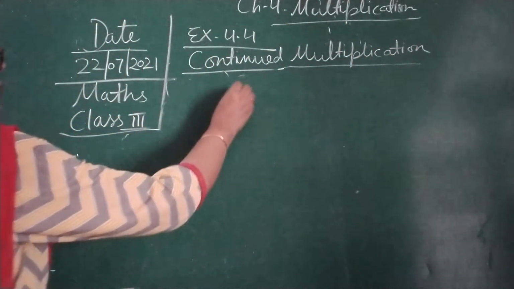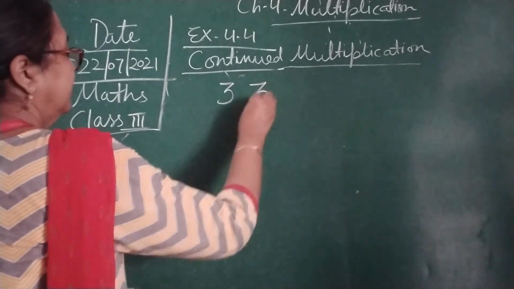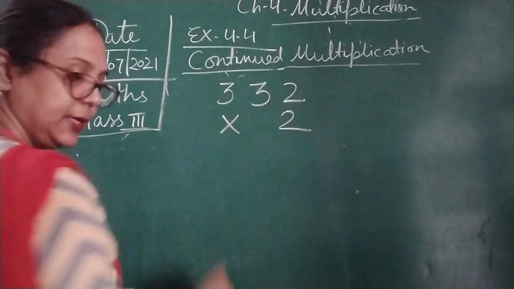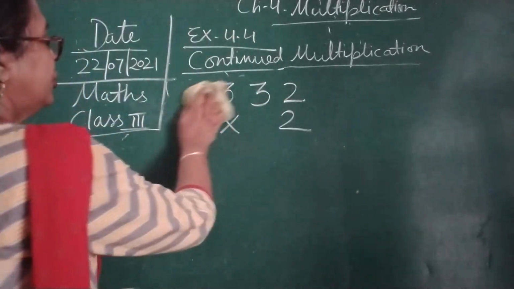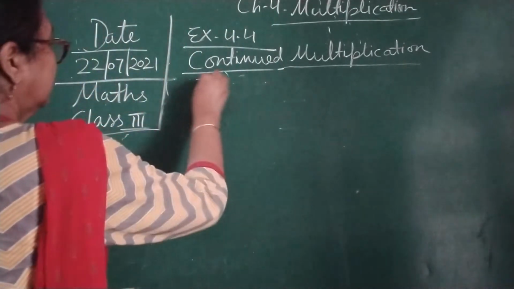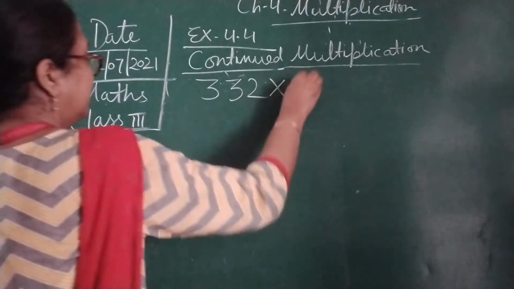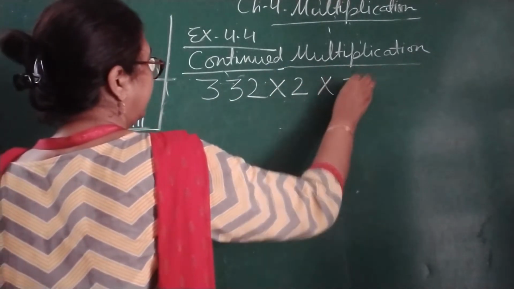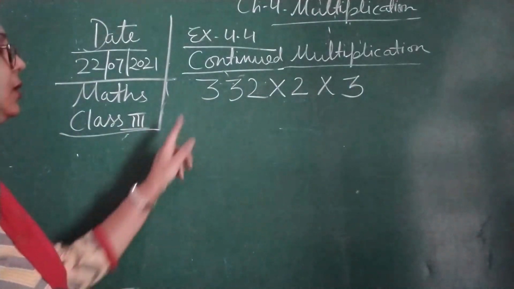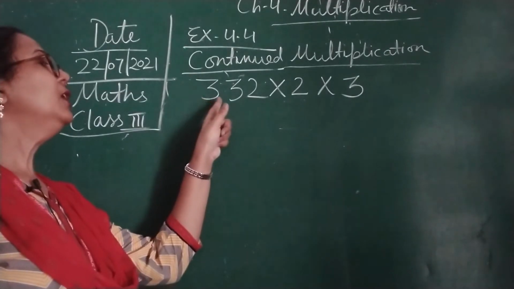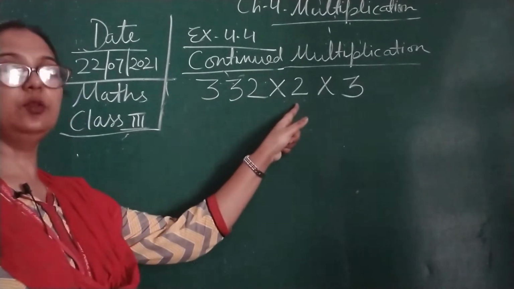So here children, first I will write the question. 332 multiply by 2 multiply by 3. It means first we are going to multiply 332 by 2.